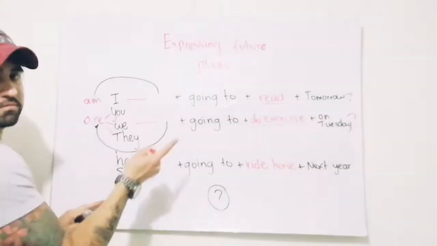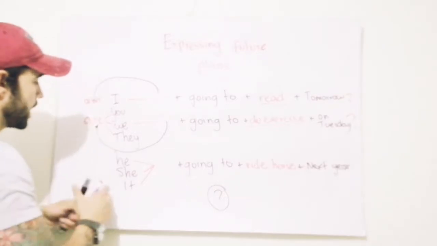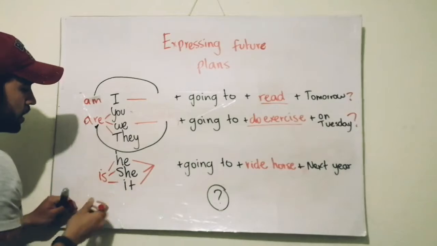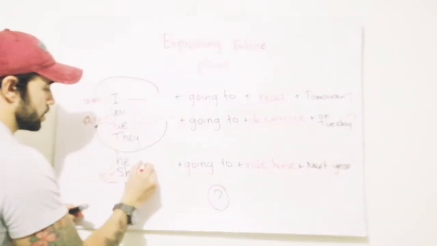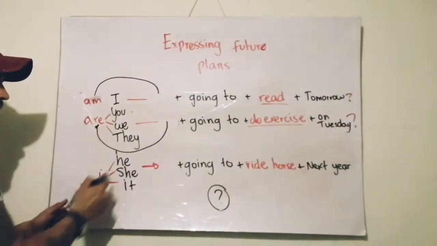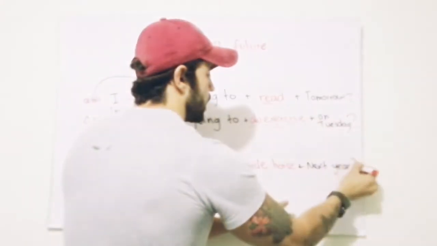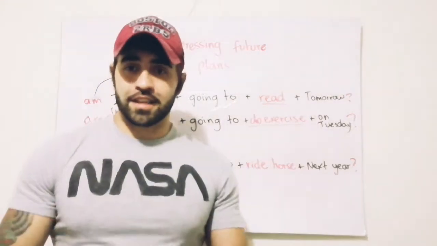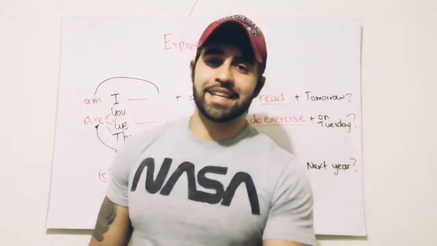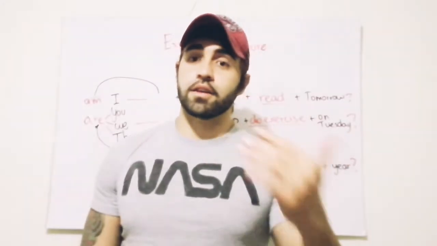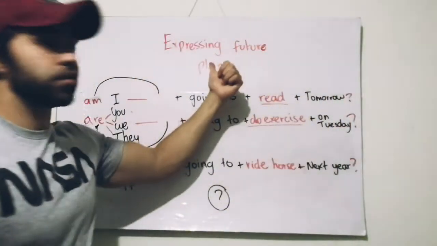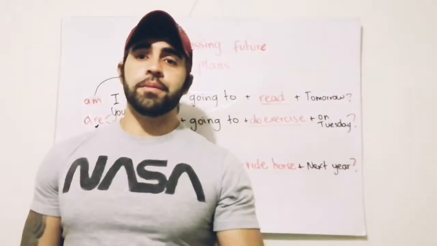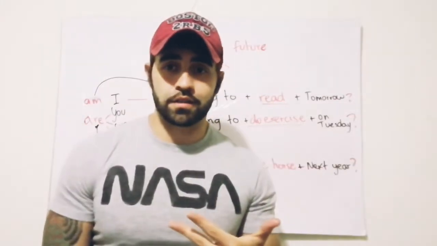And finally, again, the same dynamic right here. We use the verb to be at the beginning. Is he, she, or it? Is he going to ride a horse next year, or is she going to ride a horse next year? So those are basically the questions in the going to form, in expressing future plans. Now we have the positive form, the negative form, and the interrogative form.